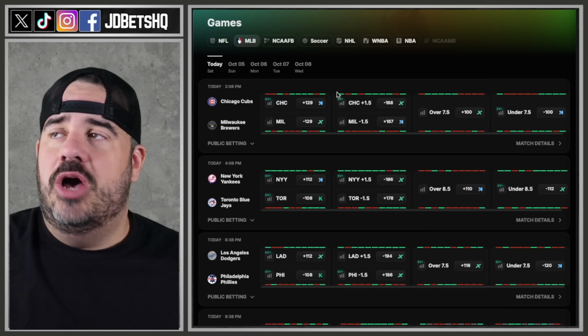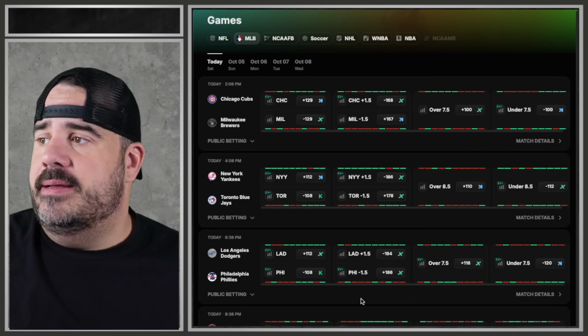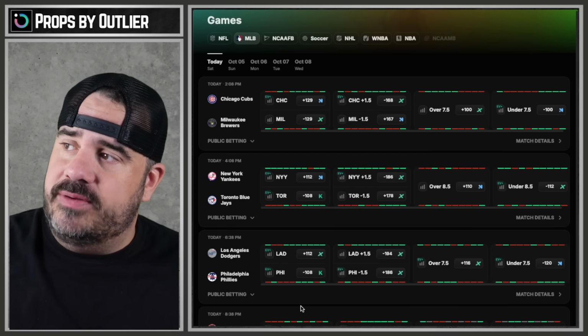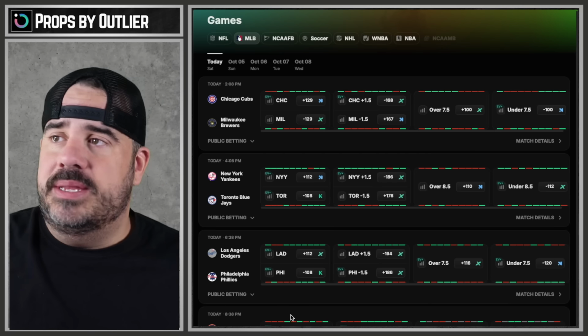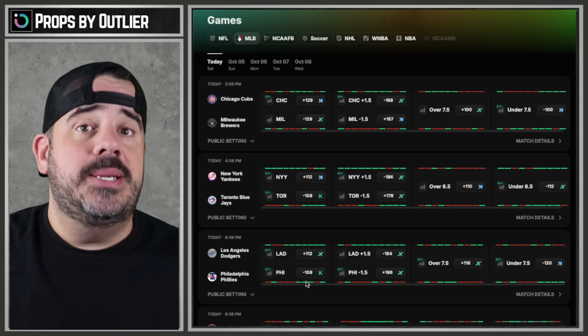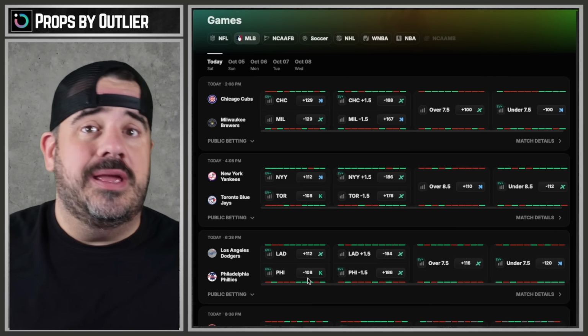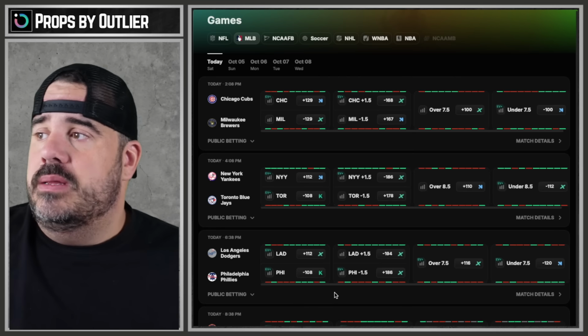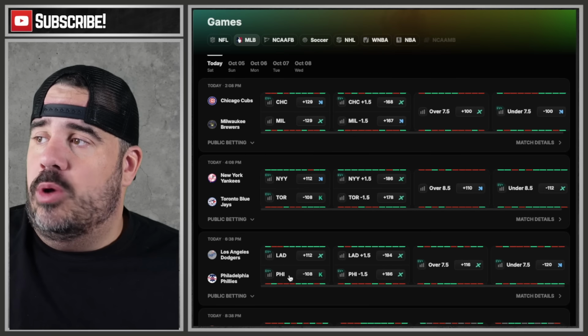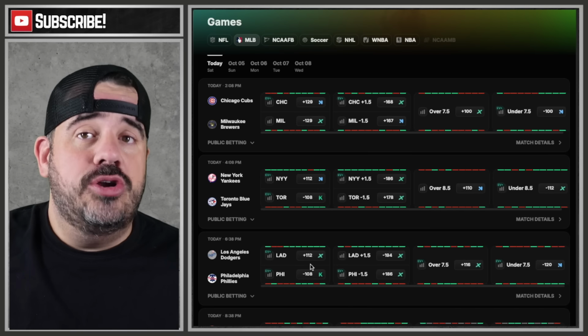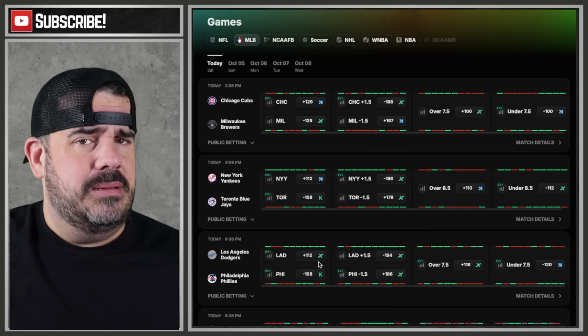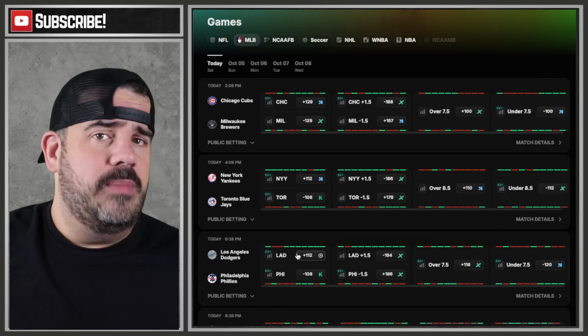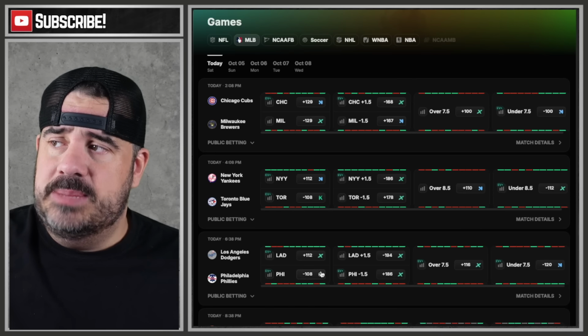It's going to be Philly hosting the Dodgers. I do love the matchups. These are some great matchups we have here because it's really hard to pick who's going to win. But these should be some amazing series. Now remember, these are best of 5, so you got to win 3 to advance. So let's see. We got Phillies at 108 over the Dodgers. The Dodgers are an underdog for the first time this season. I don't recall them ever being an underdog during the regular season. This might be the first time.